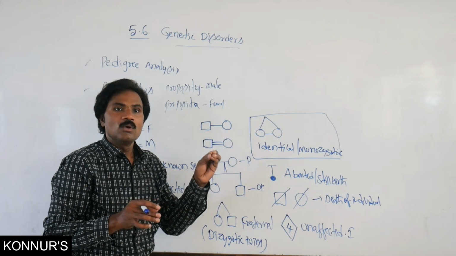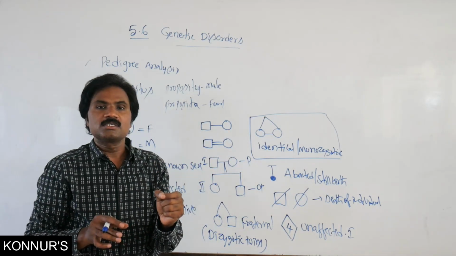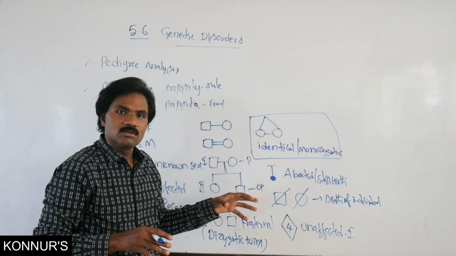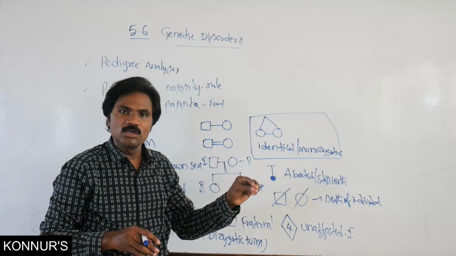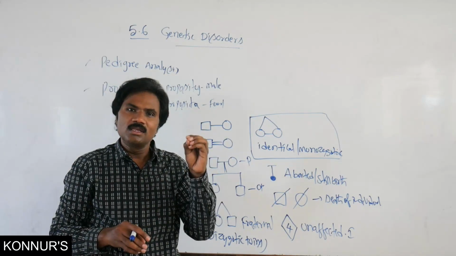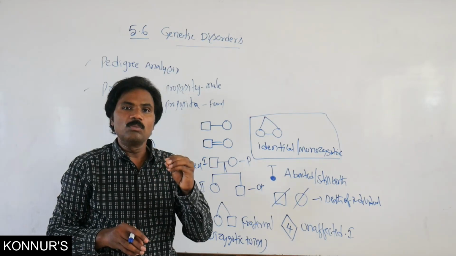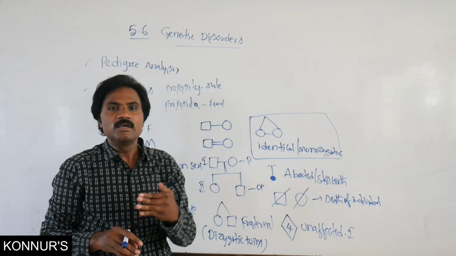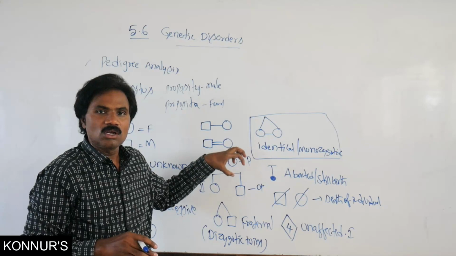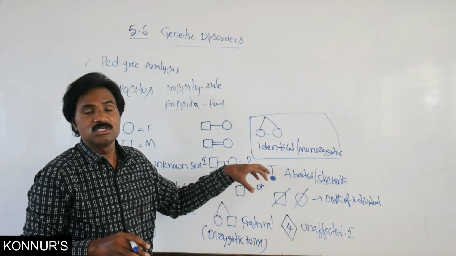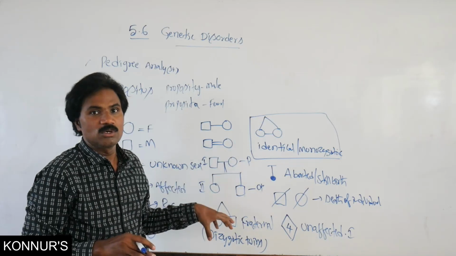So this pedigree chart represents whether homozygous or heterozygous, carrier, affected or healthy, and how it is affected. With all this information, one can diagnose particular genetic traits.